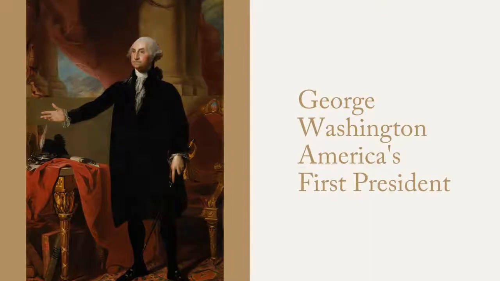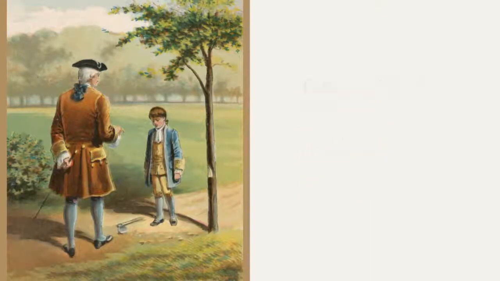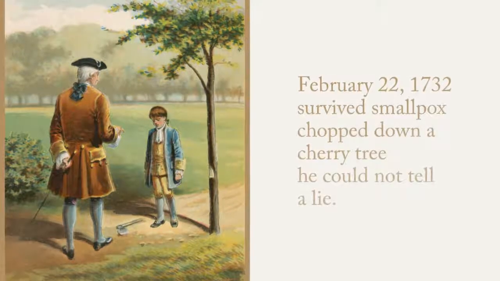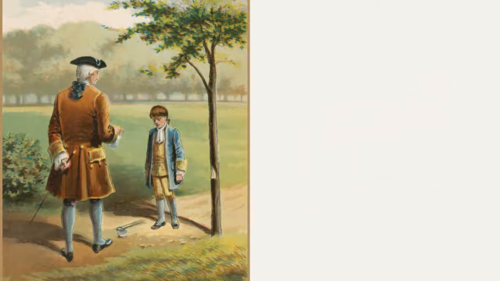Today we are going to be talking about George Washington, America's first president. George Washington was born February 22nd, 1732 in Virginia. He once had smallpox, but he had survived. There is a tale that George Washington chopped down a cherry tree, then immediately ran and told his mother, thus noting that he could not tell a lie.